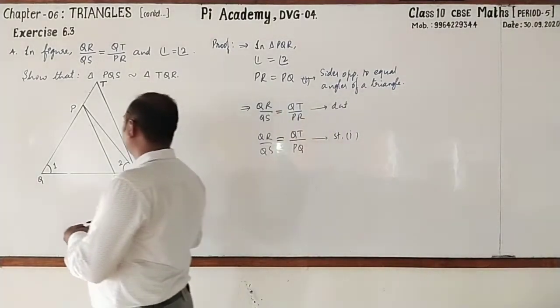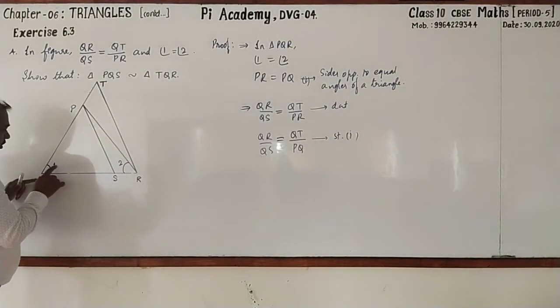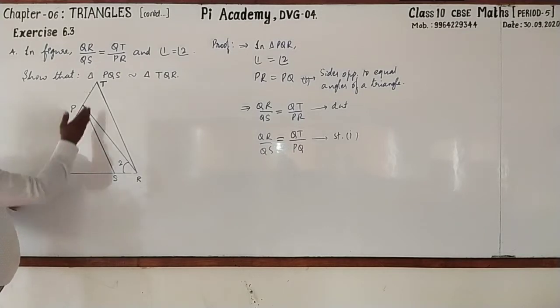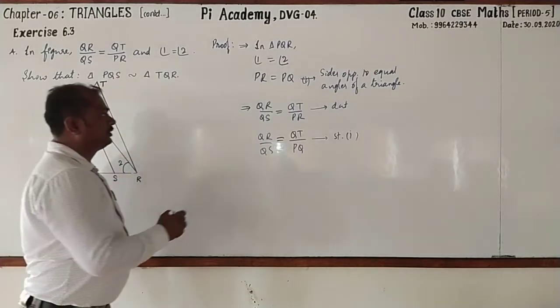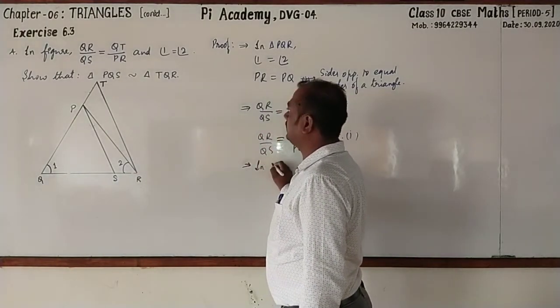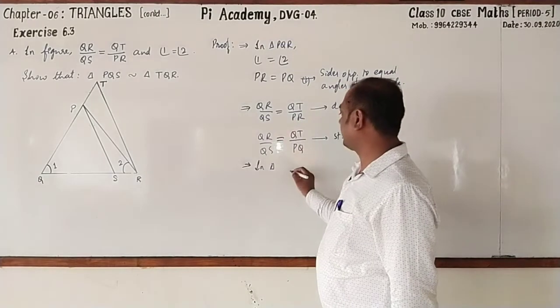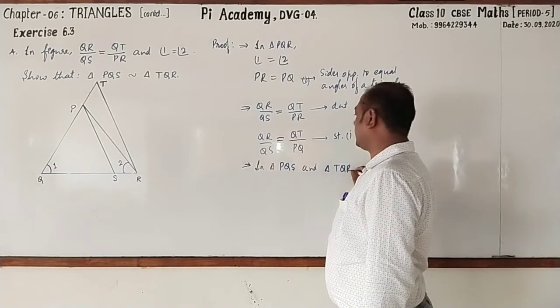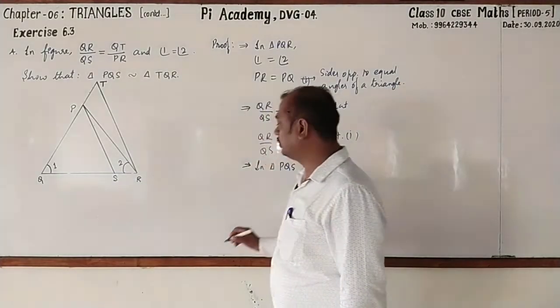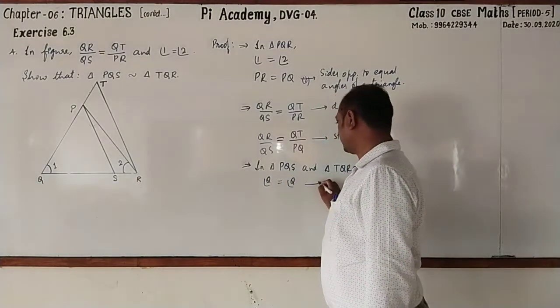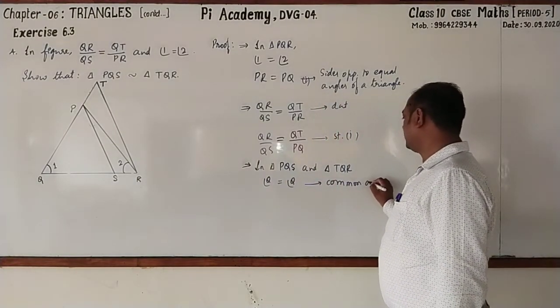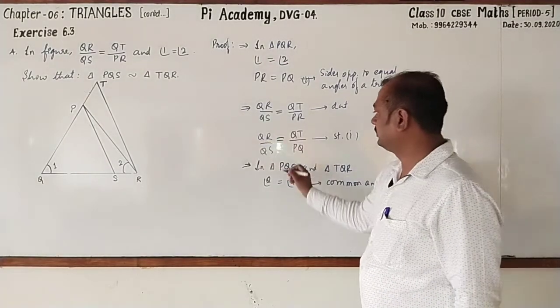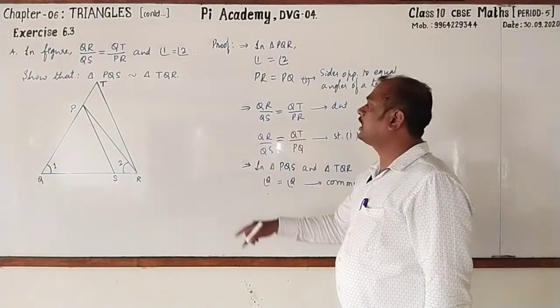Followed? Look here. Then we can say angle 1 is included angle. It will be common. According to SAS, both the triangles are similar. Here on right. In triangle PQS and triangle TQR. In these two triangles, angle Q equal to angle Q, common angle. Then they have given QR by QS.